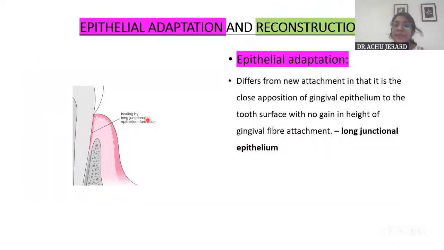So this epithelial adaptation is something that happens in repair. It differs from new attachment in that, in epithelial adaptation, only the epithelium gets adapted to the tooth surface. There is no direct attachment, but it gets adapted to the tooth surface by close apposition, and there is no gain in fibers here. This is what is called long junctional epithelial formation. So healing by repair shows epithelial adaptation or long junctional epithelial formation.